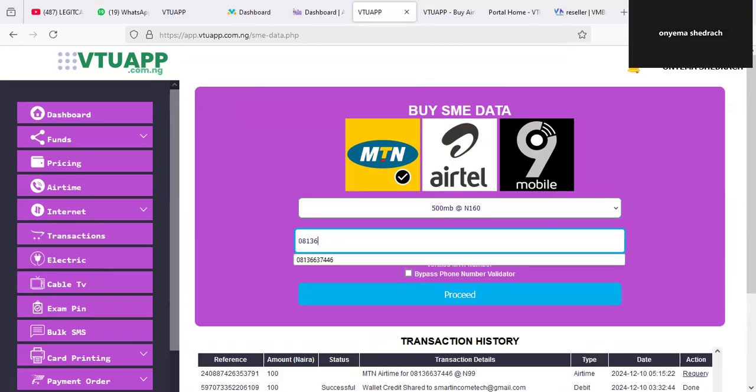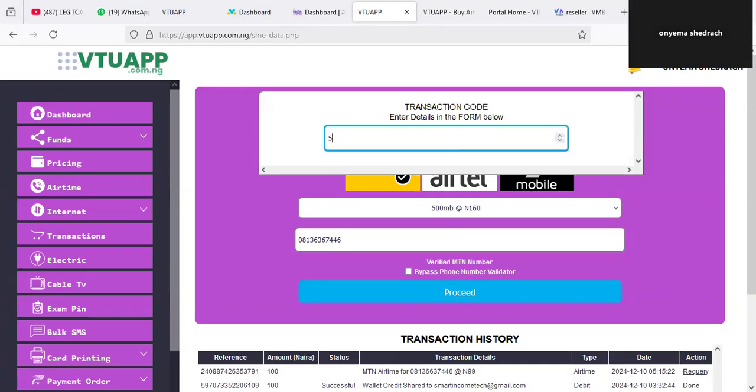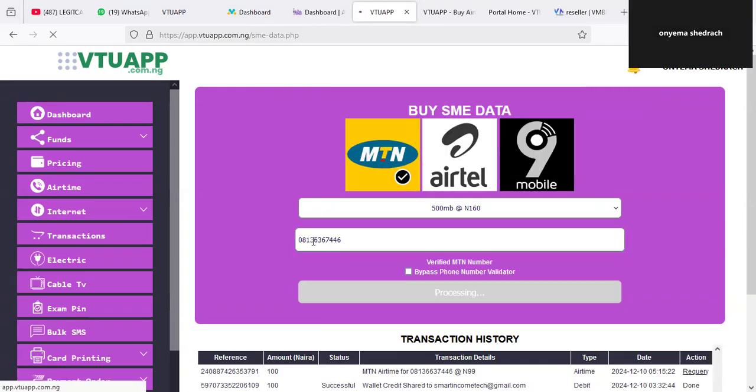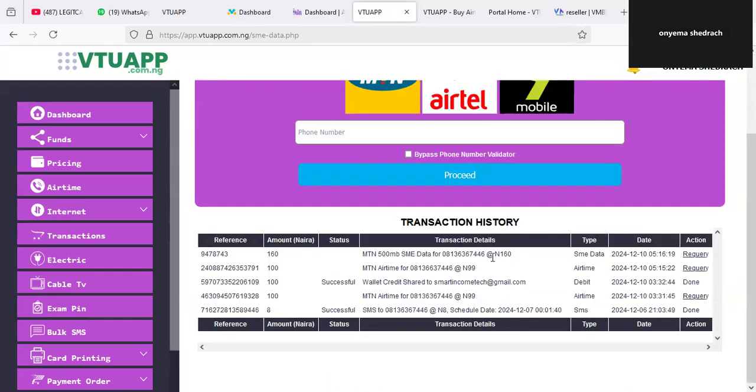Okay, because I don't have any other network, but if you have any other network, you can actually buy any other network, right? So you can see how everything is going faster, right? Everything is happening instantly. Okay, you can actually buy data. You can pay for bills. You can pay for utility bills. You can pay for bulk SMS. As you are buying, it is delivering instantly. You can see the results.